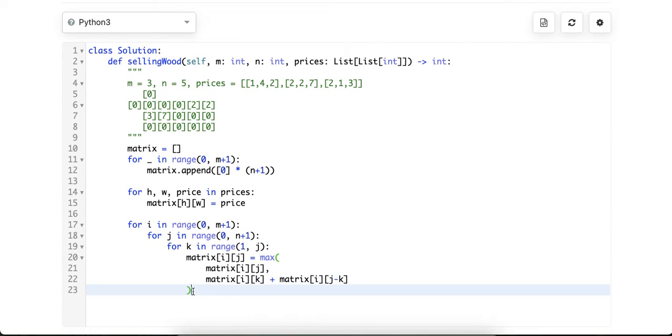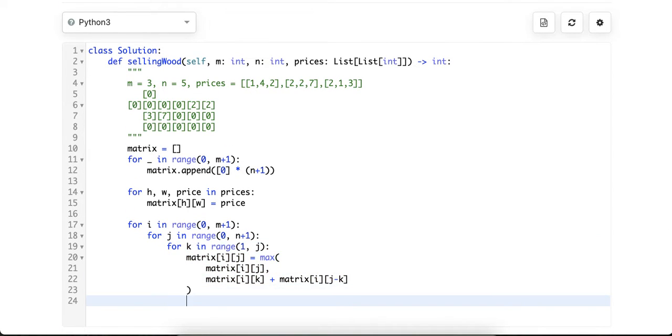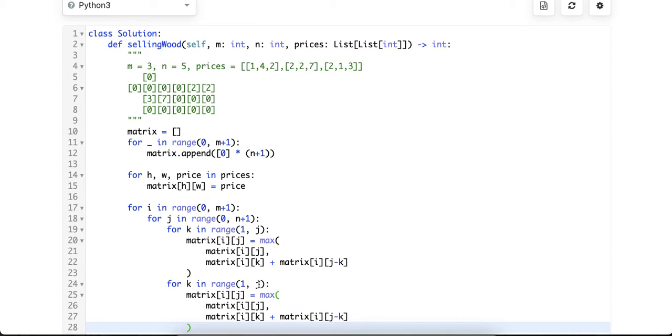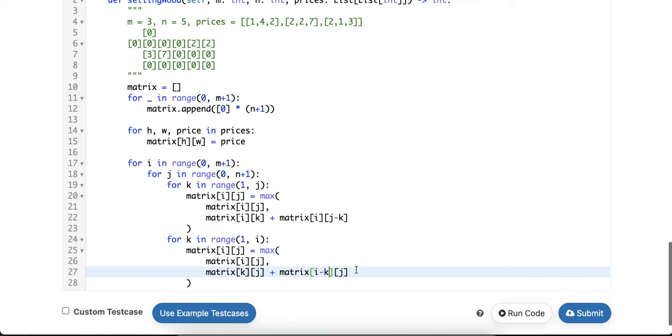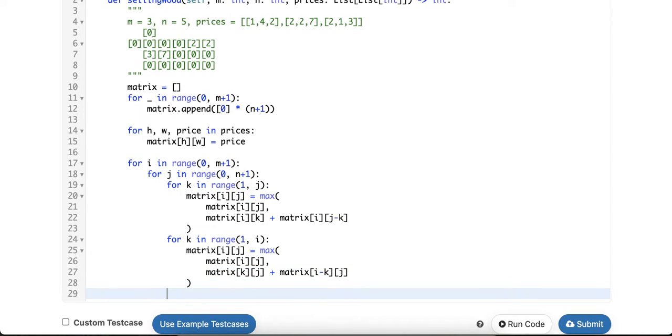Okay? And then we do the same thing for the other dimension. It means if we already calculated J, this is about the I. When it's about the I, the J is kept constant. And the I will be the one playing around with the k. Okay, now once this is all said and done, if we already calculate to the n, the n is the answer. Remember, we have +1, that's why we can access the m and n directly as the answer.